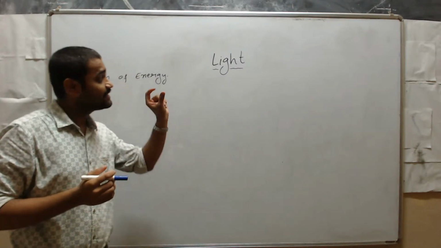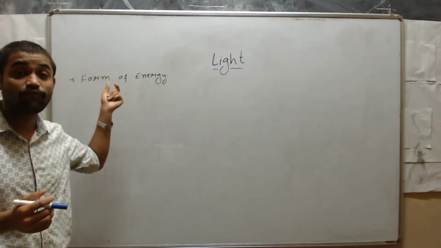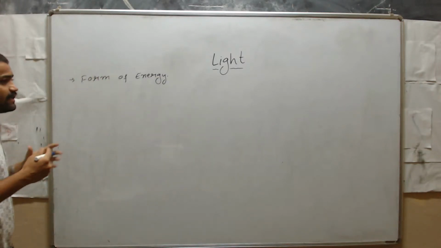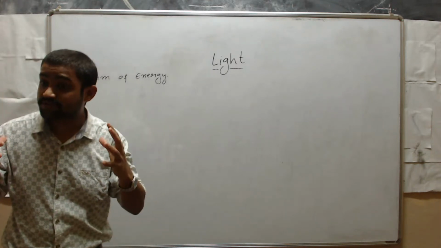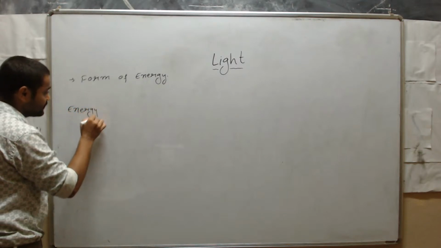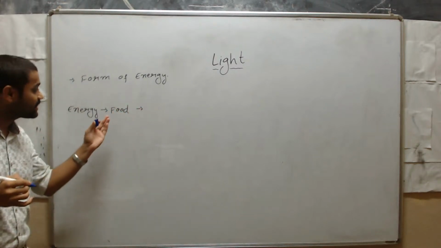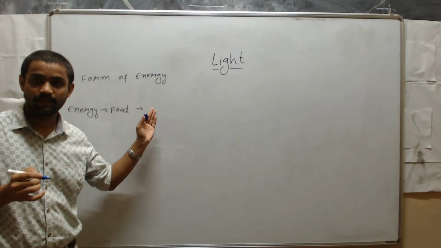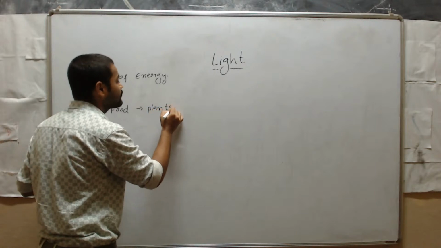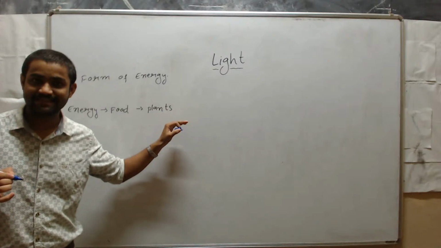See here, I will give one example. Many examples are there to prove light is a source of energy or a form of energy. So I will give one example. See here, we will get energy from food, isn't it? From food, isn't it? Food will come from plants or animals. I will write only plants.